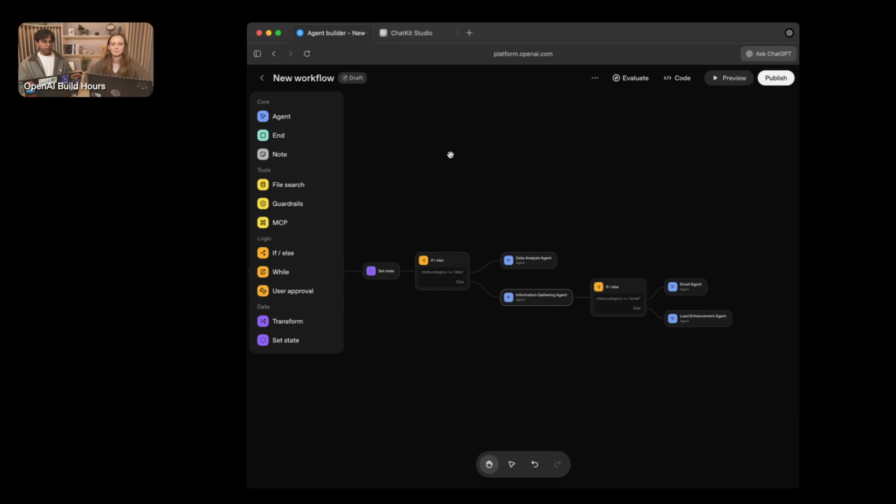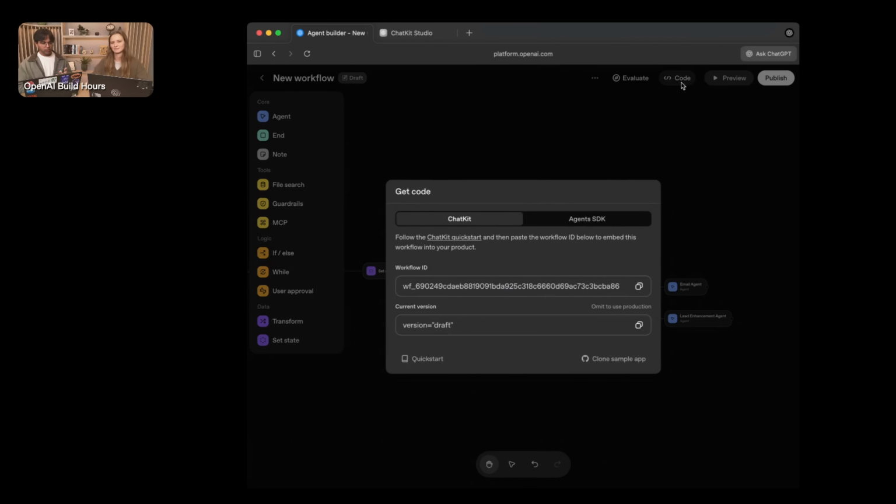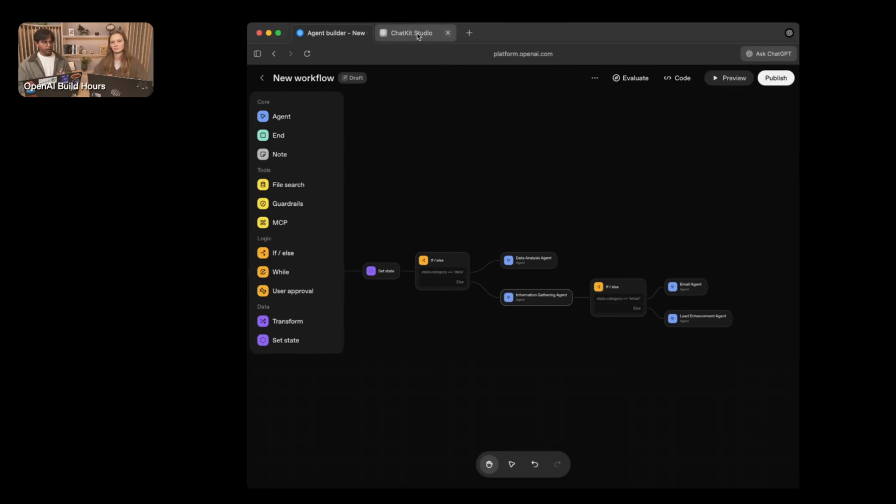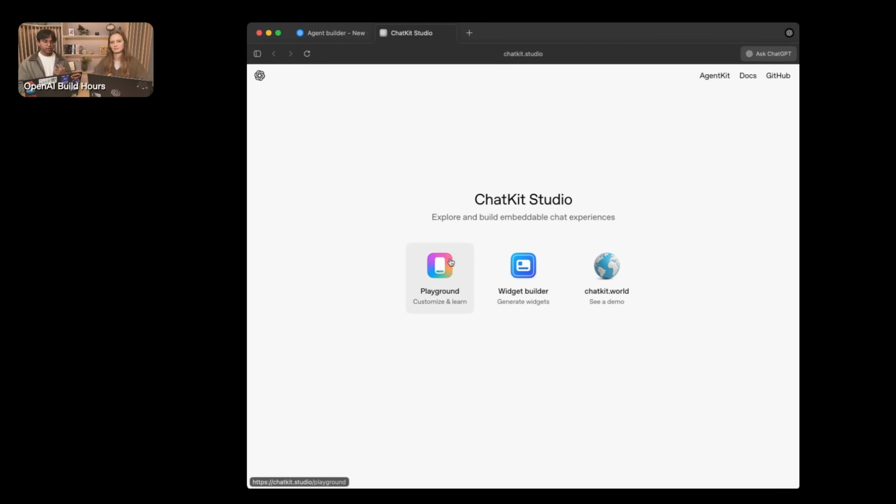I want to pivot to, so we built this amazing workflow. Now we want to go in and deploy it. I think one of the most fantastic things that we released at our most recent dev day was the ability to host these workflows that you've built. So using the workflow ID that we've built, we're able to power these chat interfaces that might require a ton of engineering otherwise to support things like reasoning models, as well as complex agent architectures and the handoffs that you might want to show to users.